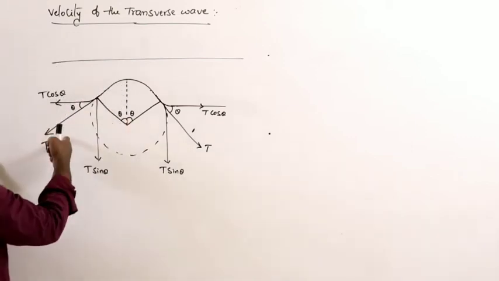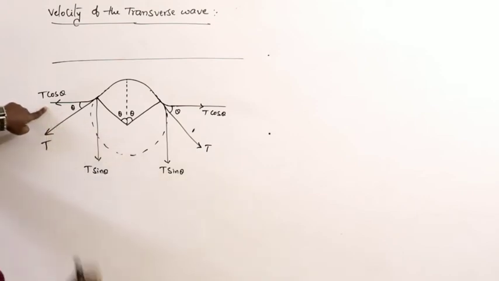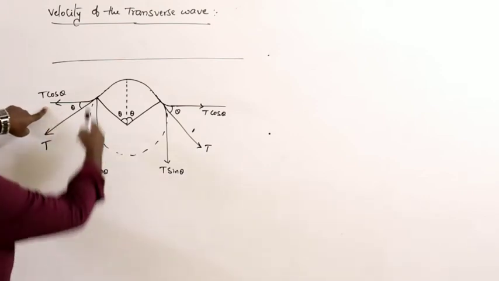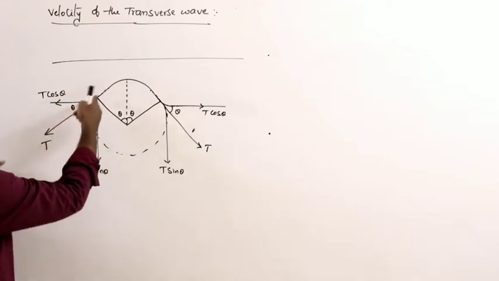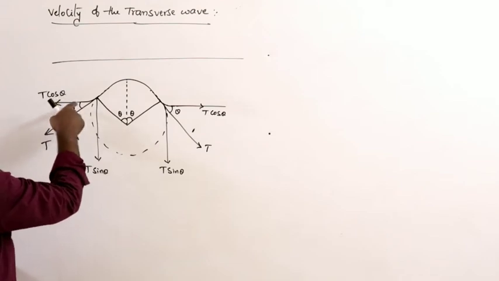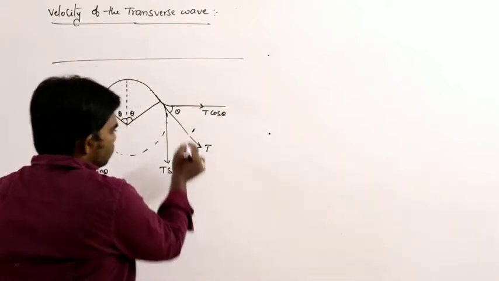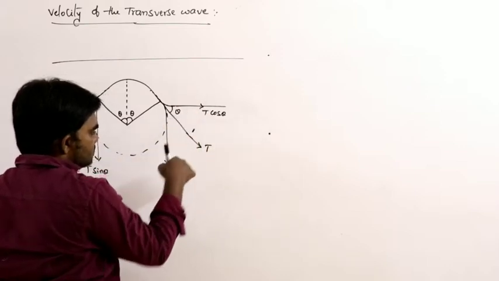This is the direction of the tension. If it is the fixed position, the tensional force is always acting towards the fixed point. So, that is why T can be divided into two components, T cos theta, T sin theta. Here also T can be divided into two components, T cos theta, T sin theta.